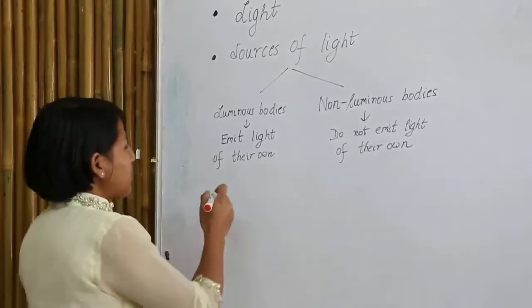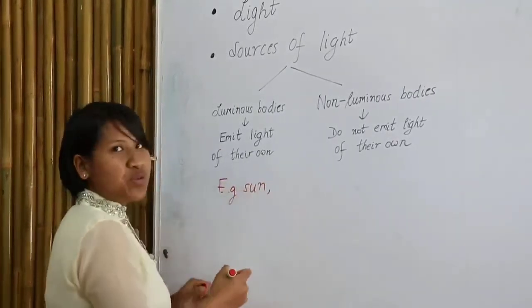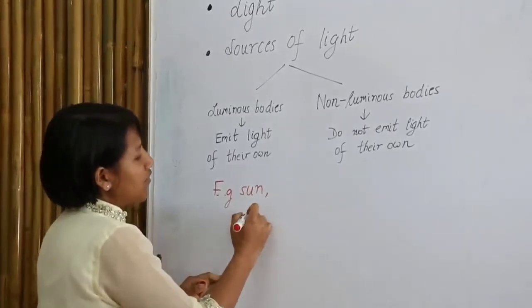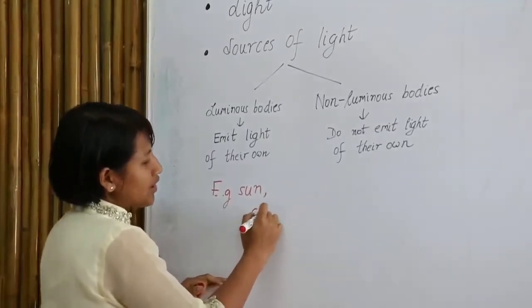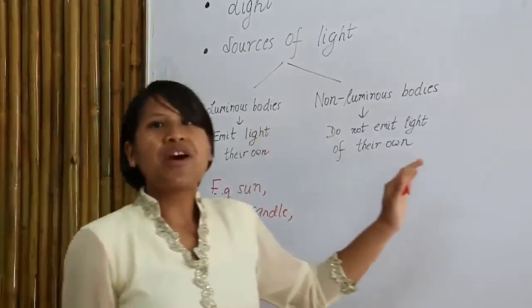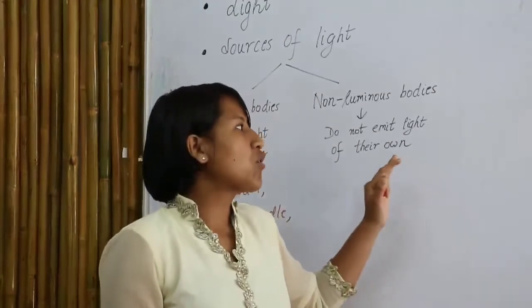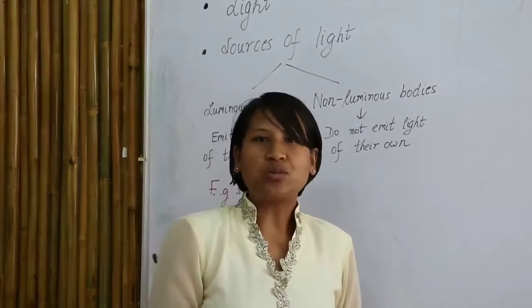Example, the sun, the primary source of light, and then we have candles, etc. Those, however, which do not emit light of their own, are called non-luminous bodies.